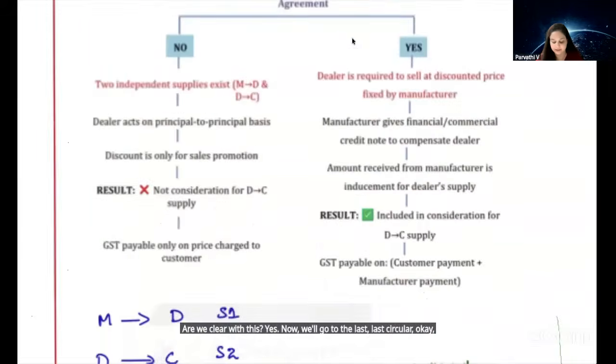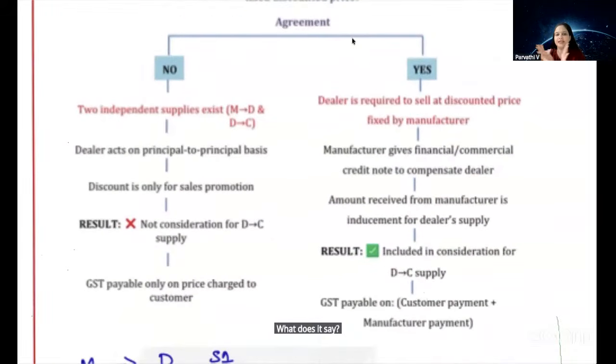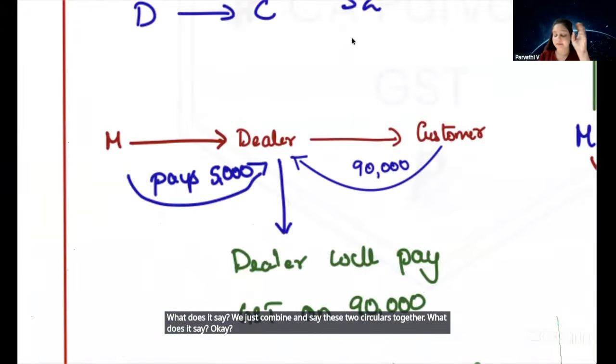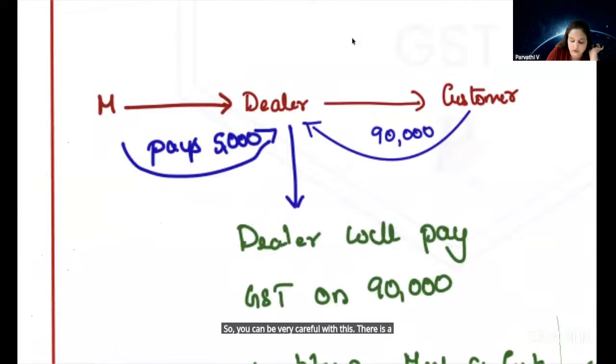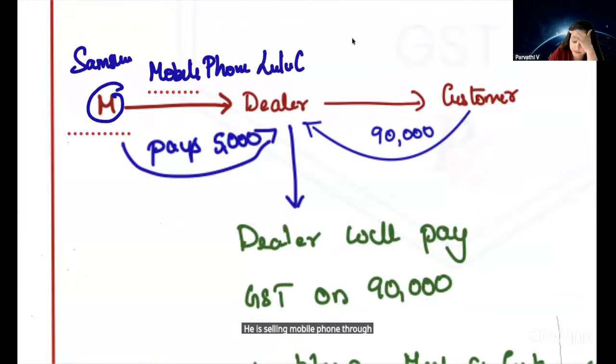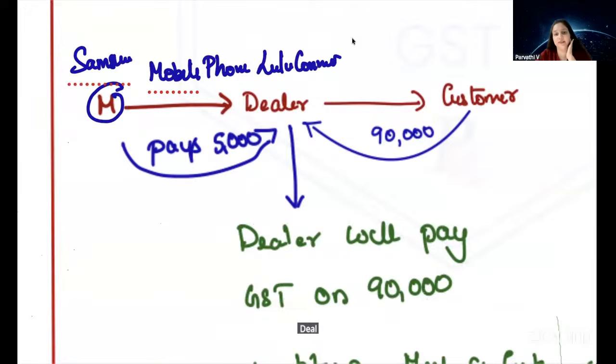Yes. Now we'll go to the last circular relating to value of supply. We'll just combine and say these two circulars together. So be very careful with this. There is a manufacturer. The manufacturer is selling, let us assume, a mobile phone to a dealer. Let us assume Samsung is the manufacturer. He is selling the mobile phone through Lulu Connect, dealer to customers. Now, the dealer decided to give a discount on this mobile phone.